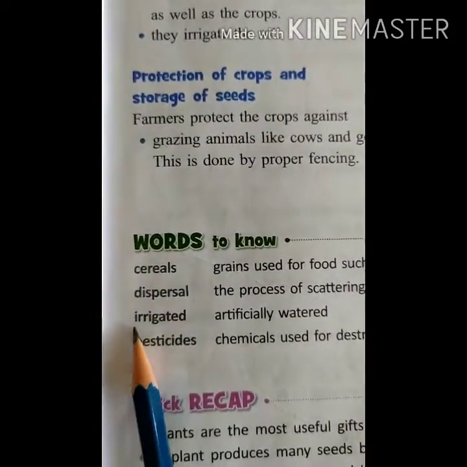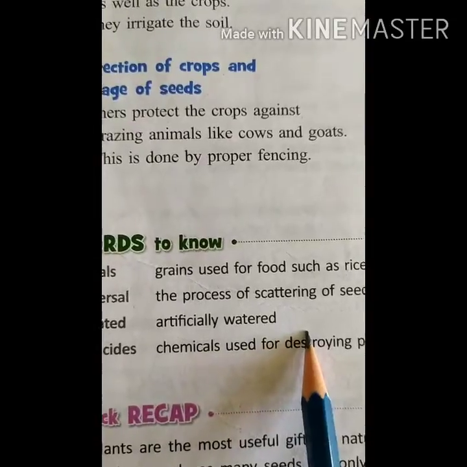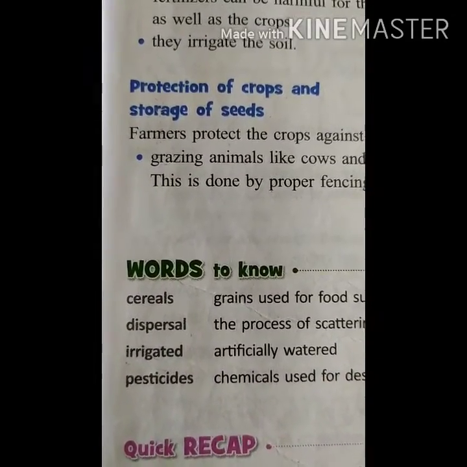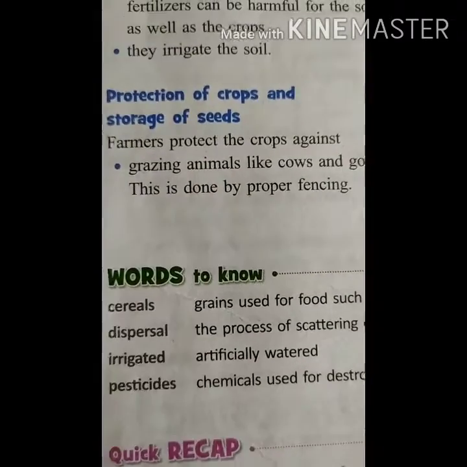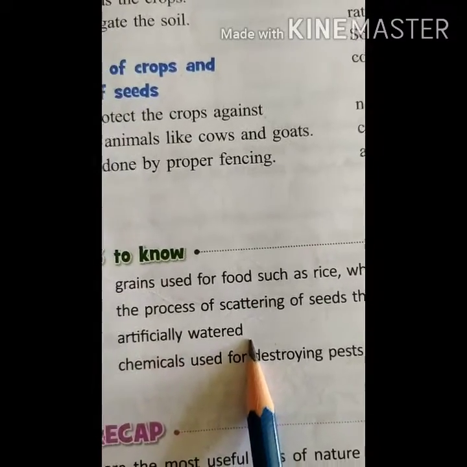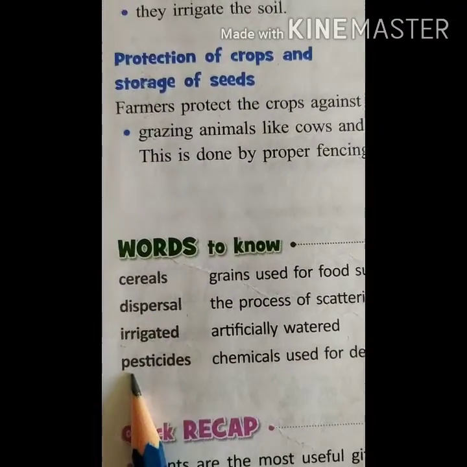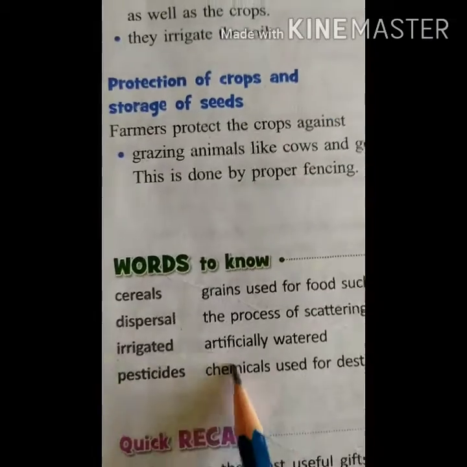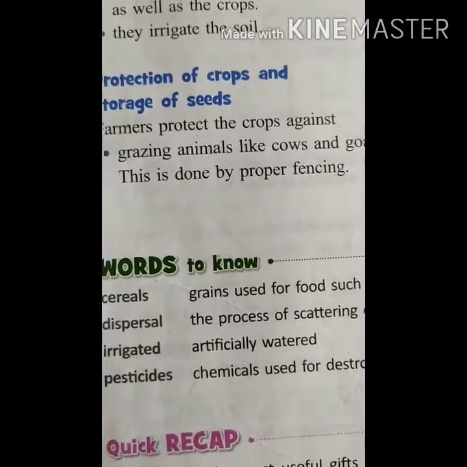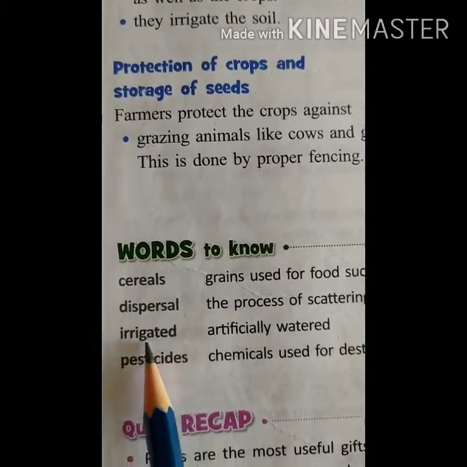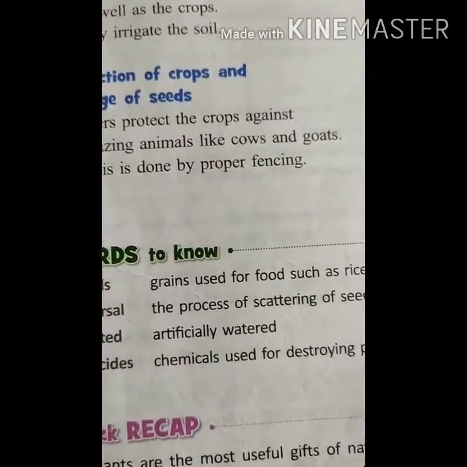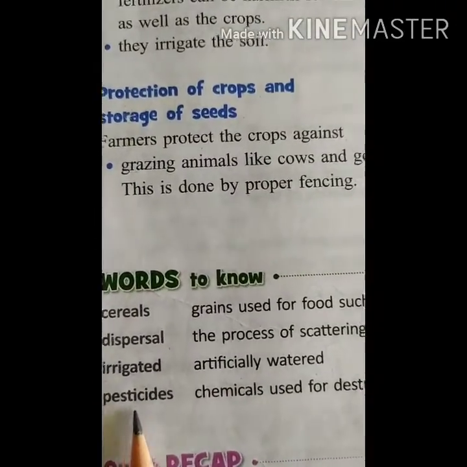Irrigated means artificially watered. I told you that day how they take water from the rivers and keep the pump inside the fields. That is called irrigation. If it is natural, it means rain. But the farmers are doing irrigation, that is artificially watered, because plants and crops need water.